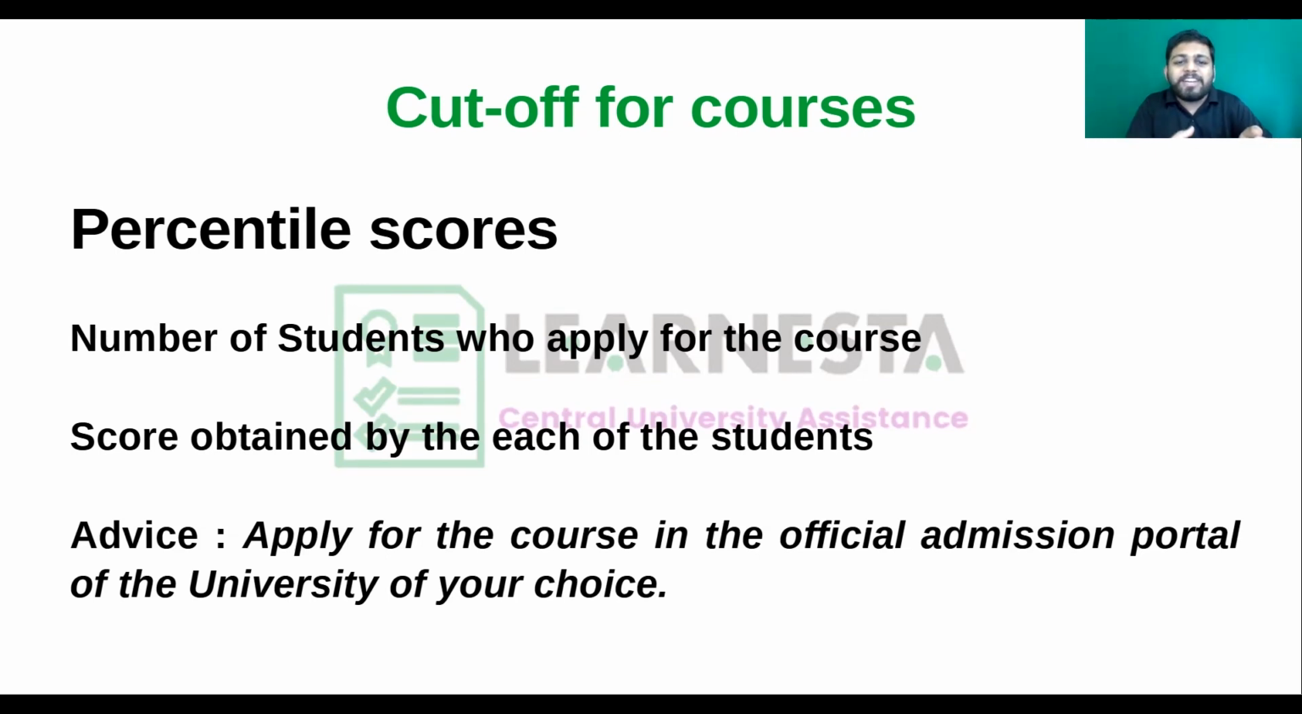So our advice to all of you would be to apply for the courses in the admission portal and wait for the admission result to come. If you are planning to study in any of the central universities, you should apply for almost all the central universities having your choice of course, and only if you apply will you know whether you will be getting it or not.